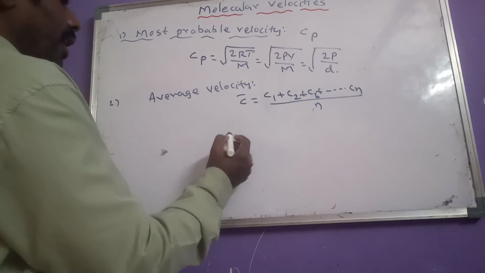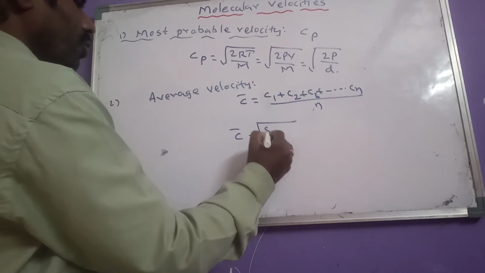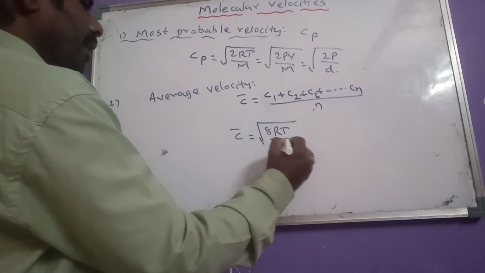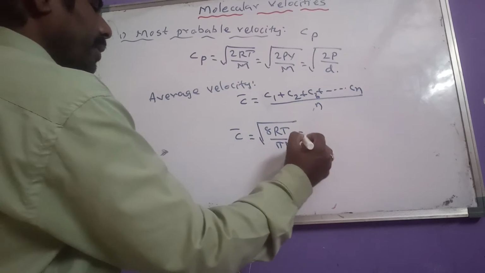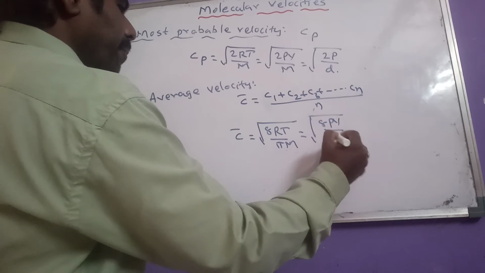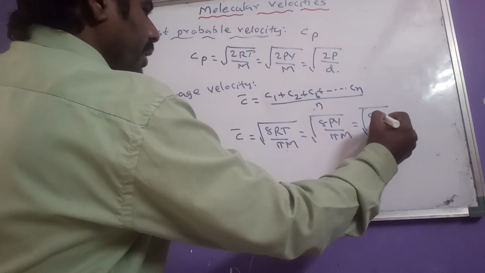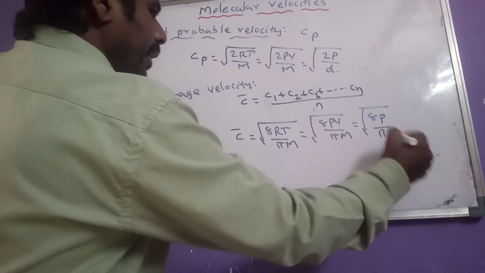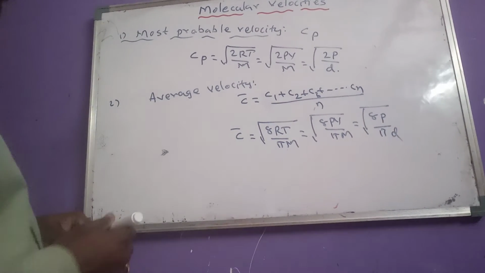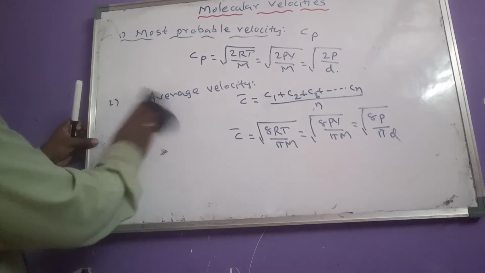And to calculate average velocity, the formula is root over 8RT by pi m, or root over 8PV by pi m, or root over 8P by pi d. So these are the formulas used to determine average velocity.